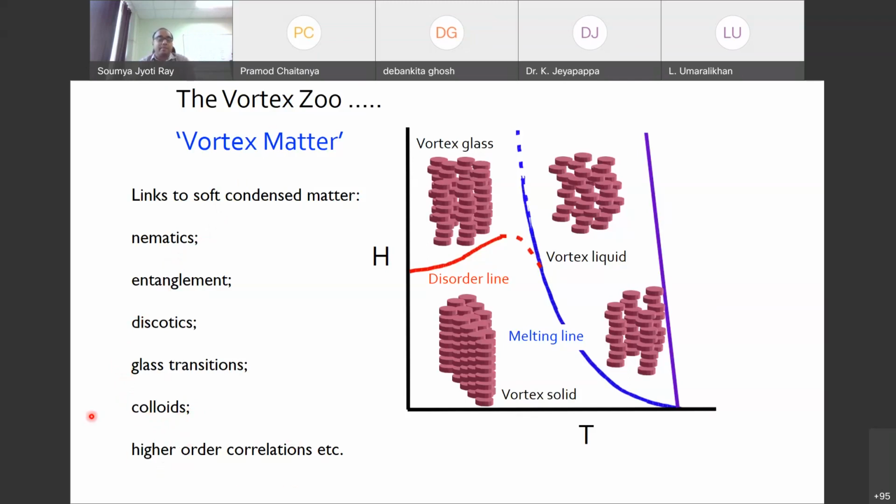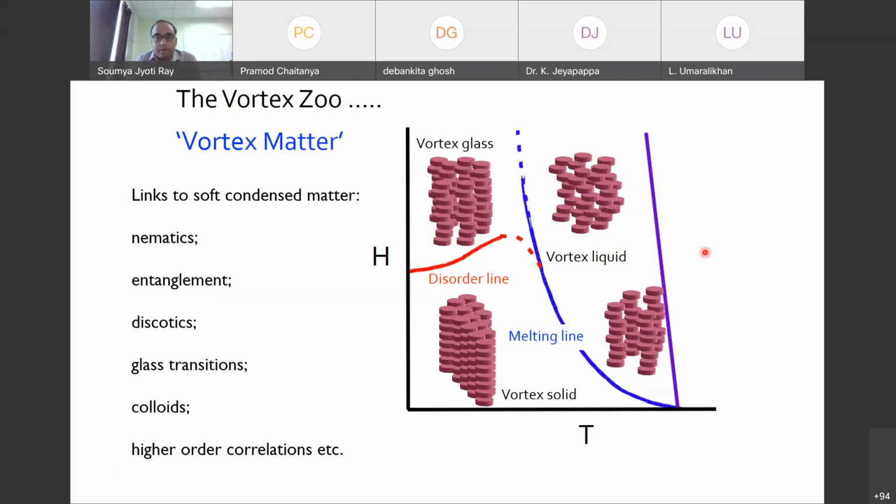There are other types of experiments. There is one specific experiment called the muon spin rotation experiment, which is quite well utilized to understand this system. Due to lack of time, I am not showing it here, but there you can clearly see the presence of the solid phase, glassy phase, gas phase, and liquid phase by estimating different parameters related to the magnetic behavior. So these phases can be clearly distinguished.